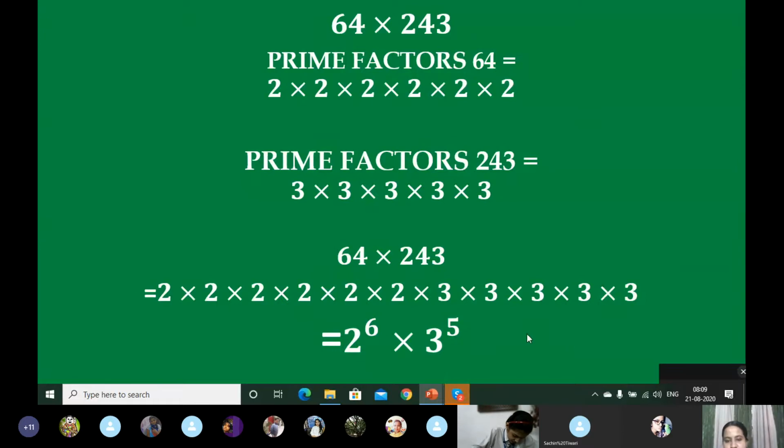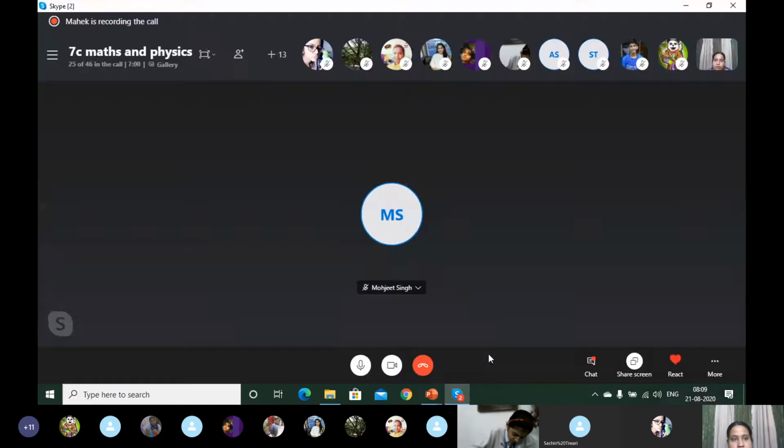Any confusion? No, ma'am. So in this type of question, you will first find the prime factors and then substitute the value in the given question. Understood the method?